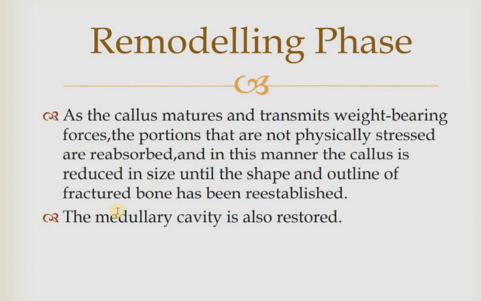Then moving on to the remodeling phase, as the callus measures and transmits the weight bearing forces, the portions that are not physically stressed are reabsorbed. In this manner the callus is reduced in size until the shape and outline of the fractured bone is re-established. So when we are transmitting weight in this phase, some parts don't bear weight at all. Those parts are reabsorbed so that the bone gets its own shape, the shape before it was fractured. Okay, the medullary cavity is also restored.